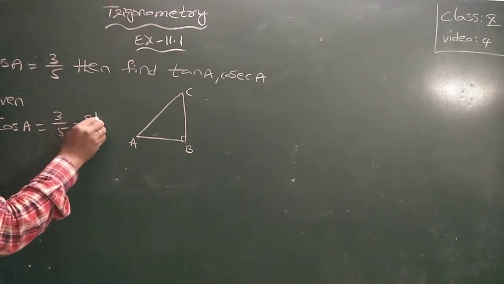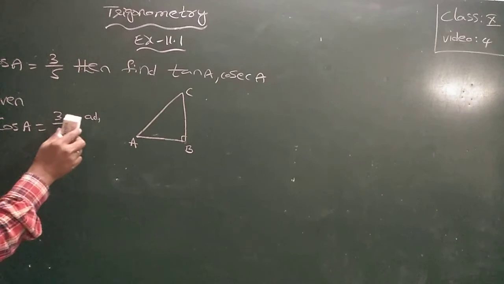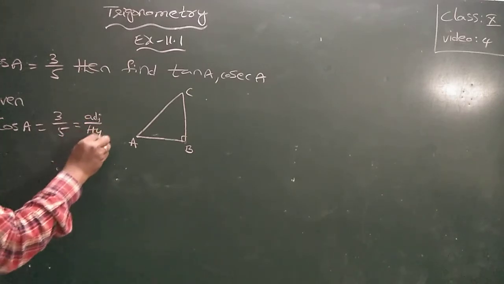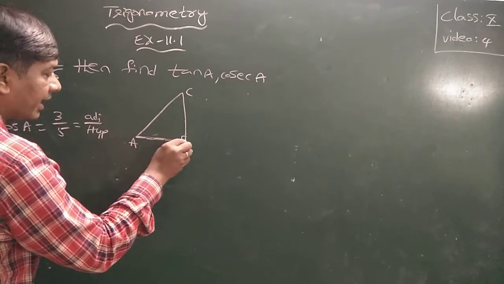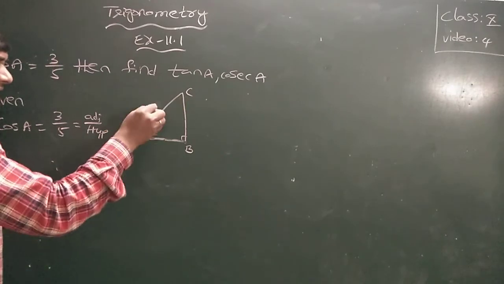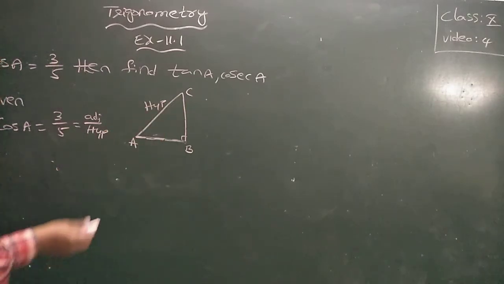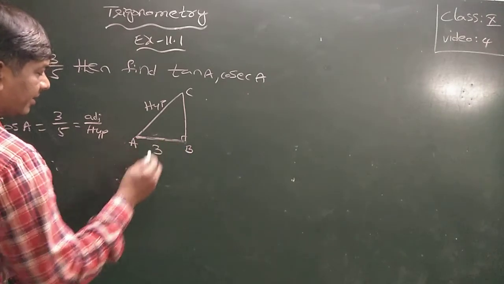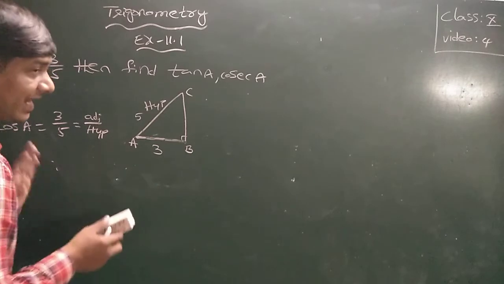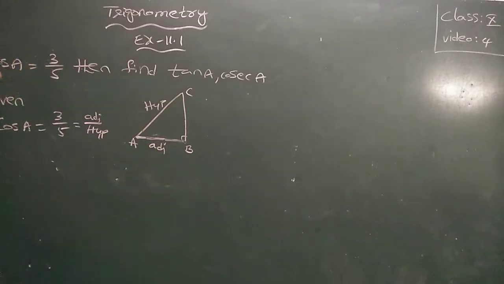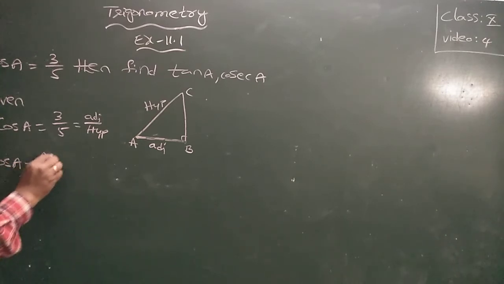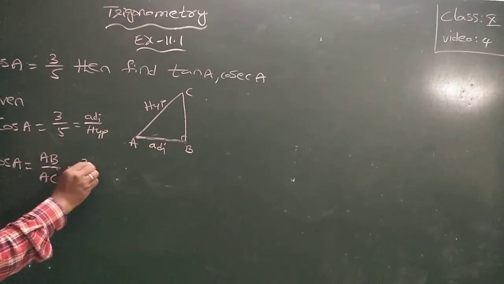Cos A is adjacent side to the hypotenuse as per the formula. What is A's adjacent side? AB. The hypotenuse is the side opposite the right angle, and the adjacent side is AB here. This is 3 and this is 5. These are the ratios. So cos A is equal to AB by AC, which is 3 by 5.